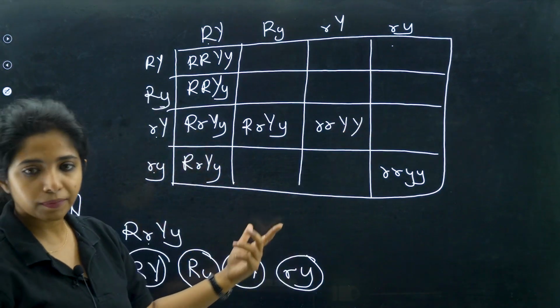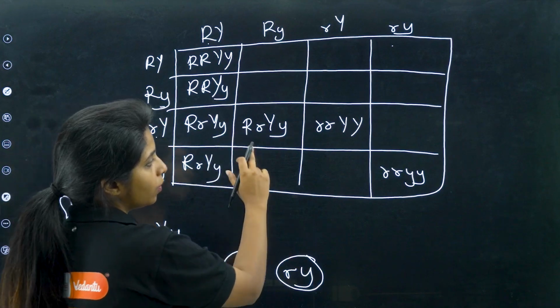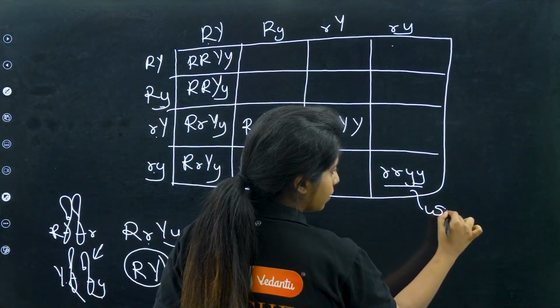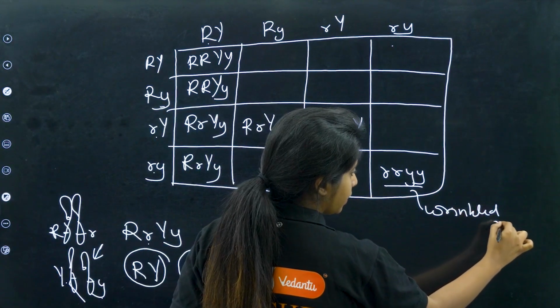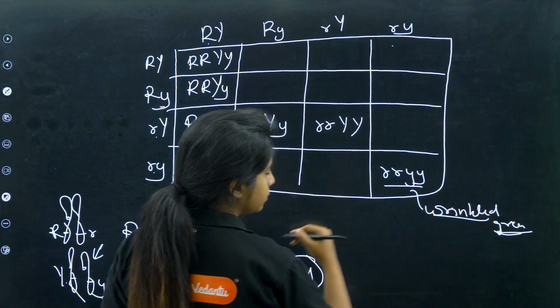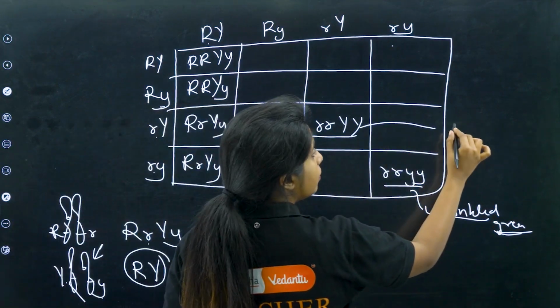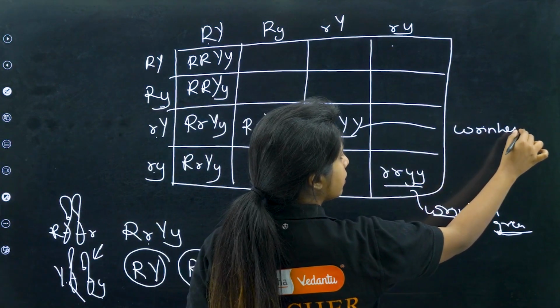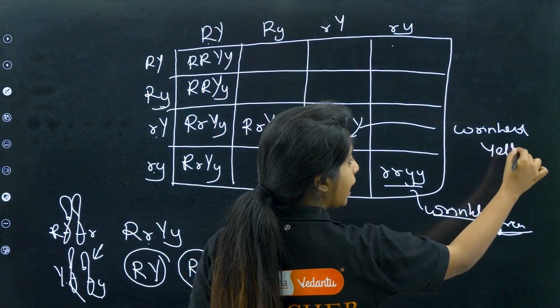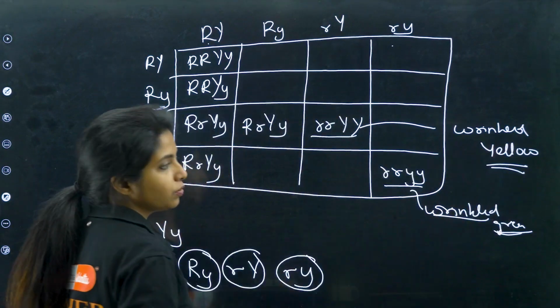This is a new trait. So over here this was round and yellow, and this is what? Wrinkled and green. This is wrinkled and green, the parental type. Okay. This is something new. Wrinkled and yellow you are getting. Instead of wrinkled and green, you are getting wrinkled and yellow. This is a new combination that you get.